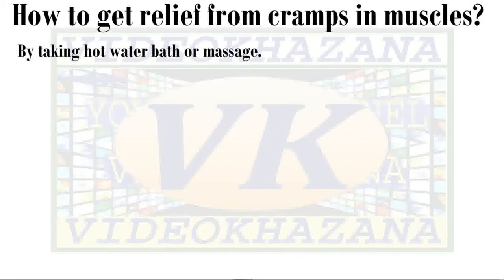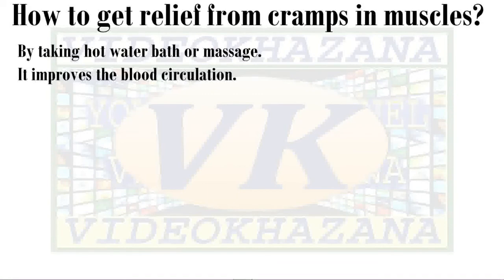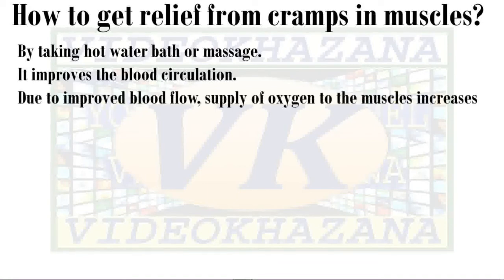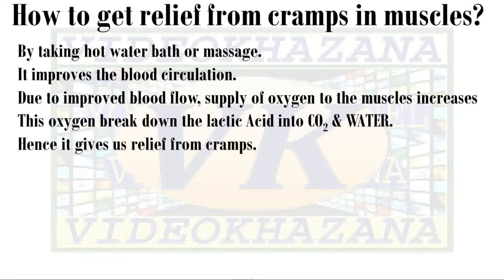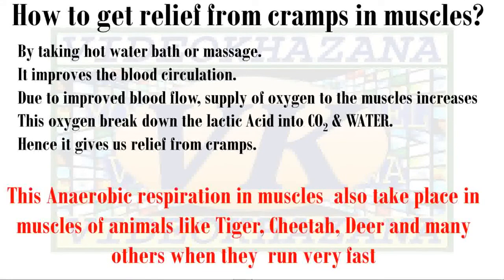Due to massage or hot water bath, the blood circulation improves in that muscle, and then due to improved blood flow, the supply of oxygen to the muscles increases, and this oxygen breaks down the lactic acid into carbon dioxide and water. Hence it gives us relief from cramps.